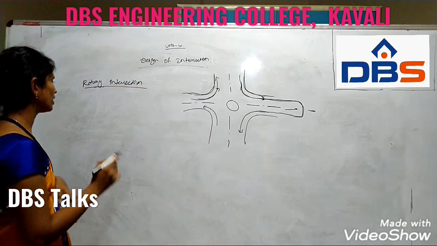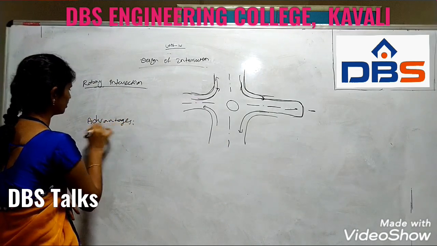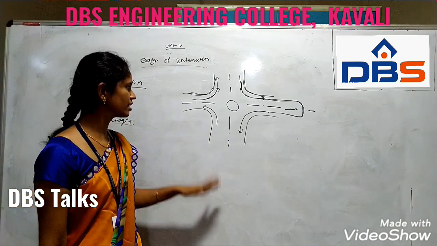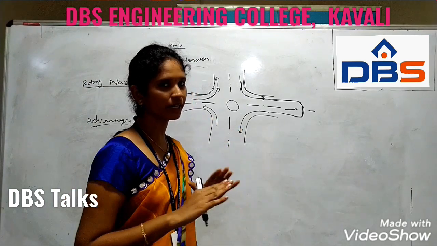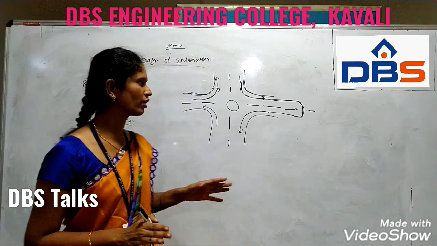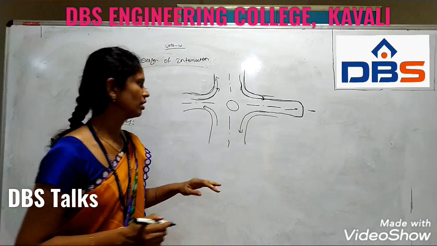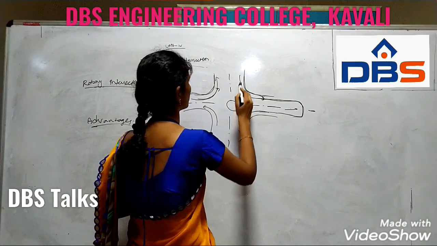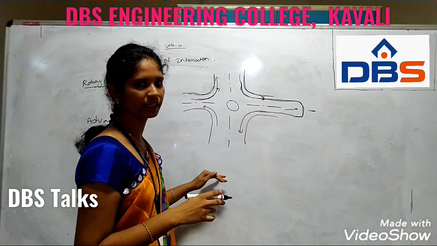So we're coming to the advantages. In advantages, the rotary system will allow the traffic to move in an easy way. So we can make the vehicles move in a particular manner. So here, where vehicles move, accidents will not occur easily. So we can take it as an accident-resistant way. Whereas coming to here, vehicles move in these directions. The manner in which we enter will be easy.